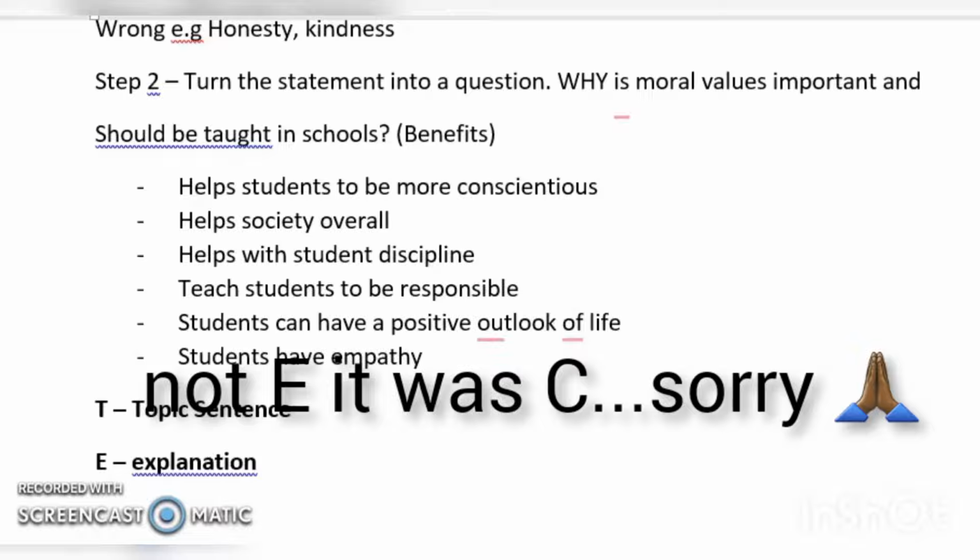Yes, X. X is for the examples. Okay, explanation, then you have the examples.